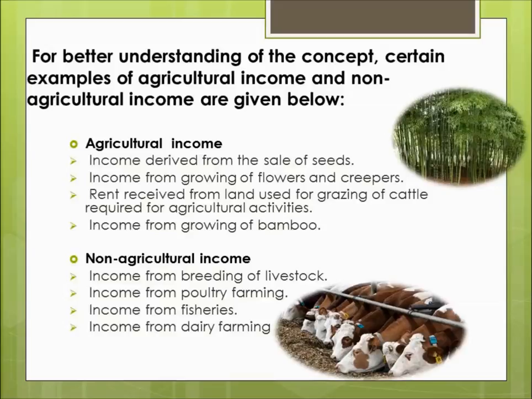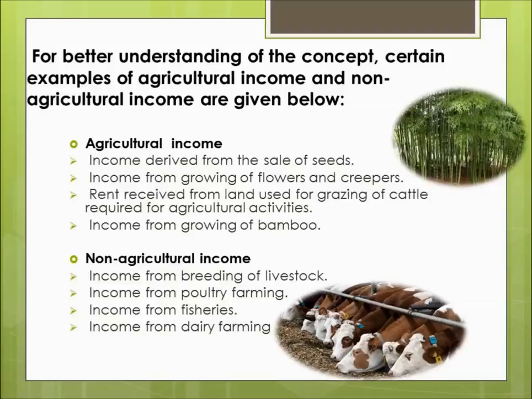So here are the two heads given for the better understanding of the concept of agricultural income. What are the things which will form the agricultural income? These 4 examples are given under the head agricultural income, which are categorized as exempt income as per section 2(1A).